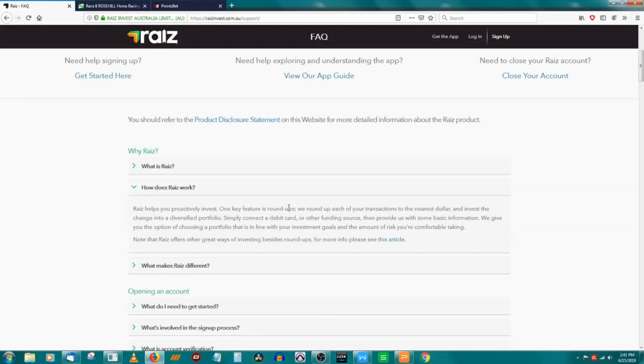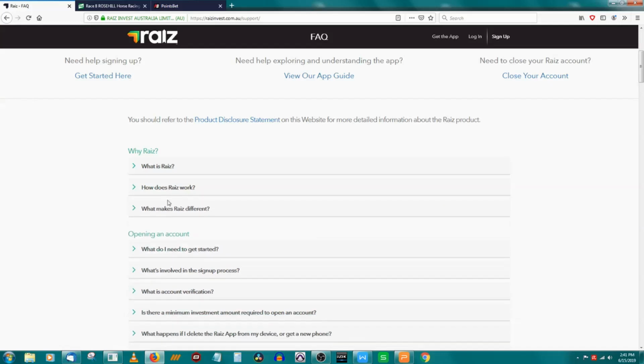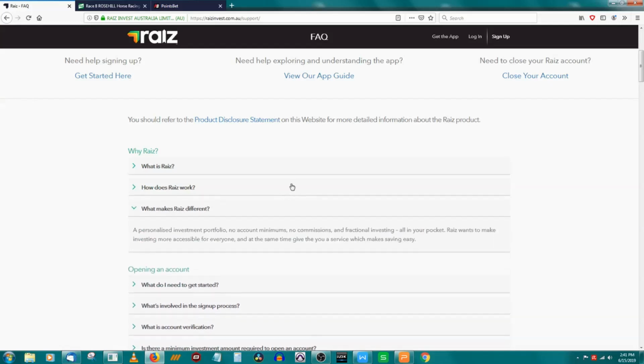So the signing up process, as with a lot of these companies, they try to make it as simple as possible for you. Lastly, what makes RAIZ different? They talk about a personalised investment portfolio with no account minimums, no commissions, and fractional investing. So they've got some things going for them there. So let's go and have a look and see how it actually works.